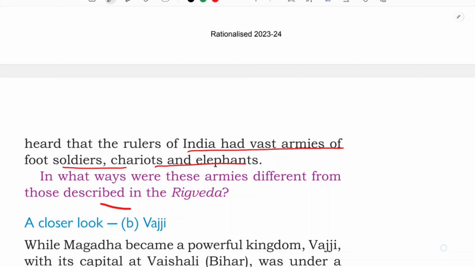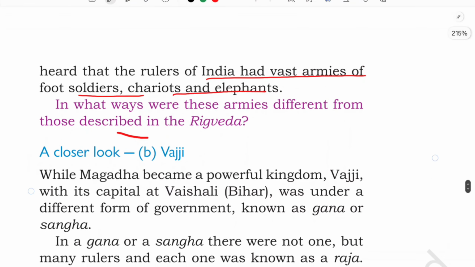So that was about Magadh. So now let us see next about the Vajji. So we have completed Magadh. Now let us see about Vajji.